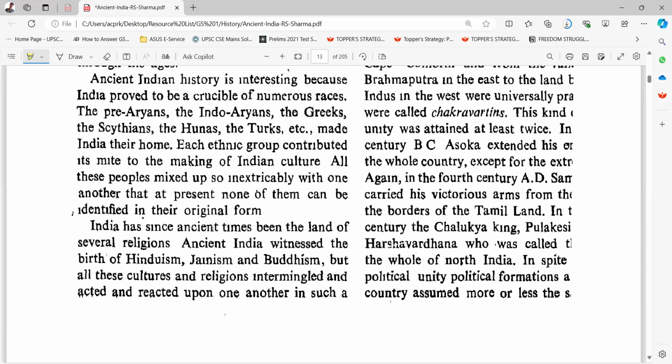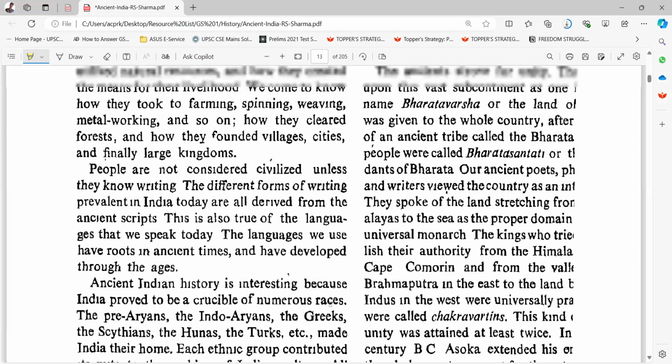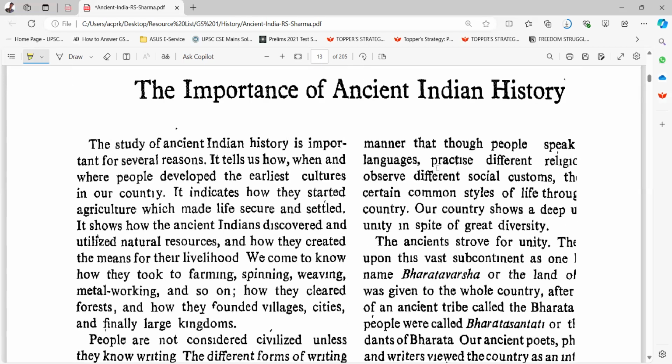India has since ancient times been the land of several religions. Ancient India witnessed the birth of Hinduism, Jainism, and Buddhism. But all these cultures and religions intermingled and acted and reacted upon one another in such a manner that though people speak different languages, practice different religions, and observe different customs, there are certain common styles of life throughout the country. Our country shows a deep unity in spite of great diversity.